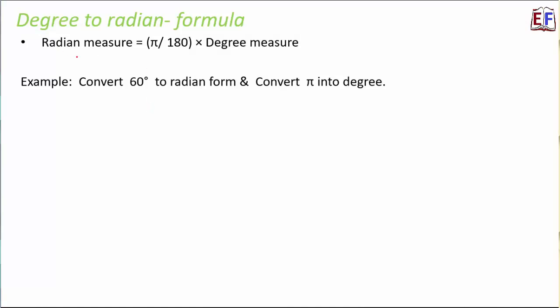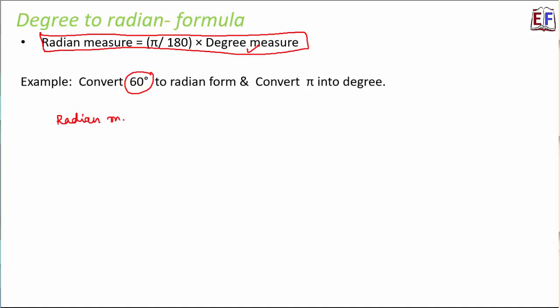So how will we do that? Very simple. We will just make use of this formula and we'll see what is given and what we need to find out. So 60 degree is given. That means degree measure is given. So radian measure will be equal to pi by 180 into 60 degree. So that would be equal to pi by 3. So that's the radian measure.